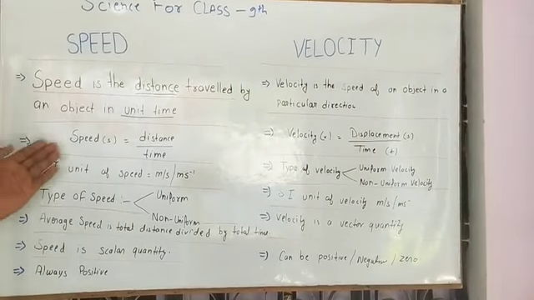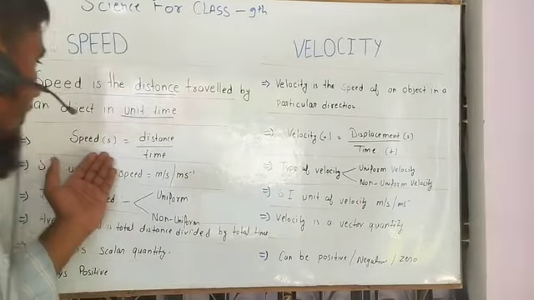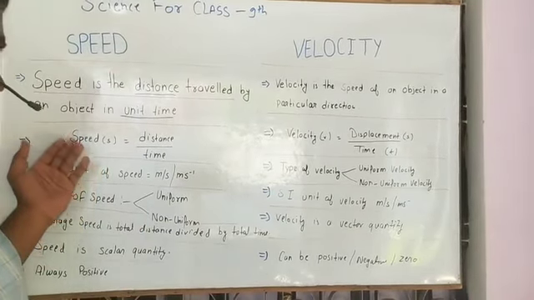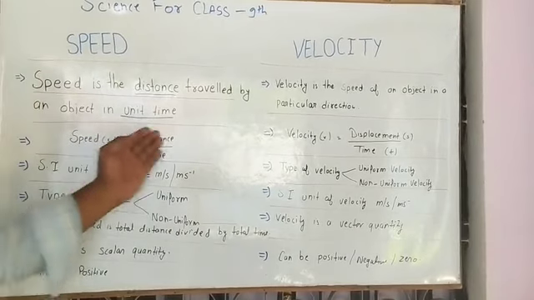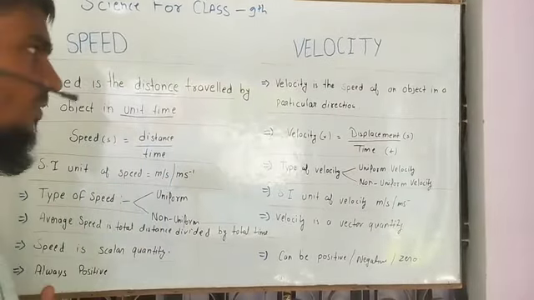Next, speed is equal to distance upon time. This is the formula of speed. If we have to solve a problem related to speed, we use this formula to find the speed. You must learn this formula, it is very useful in numerical problems.